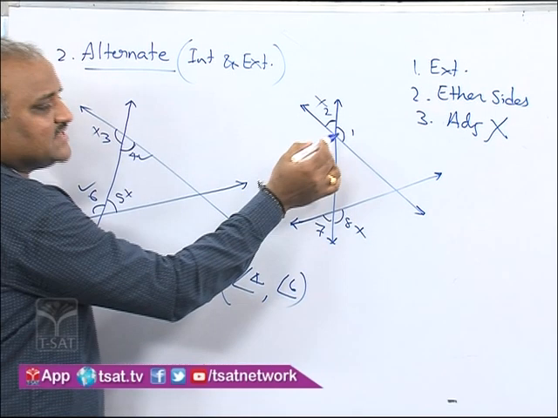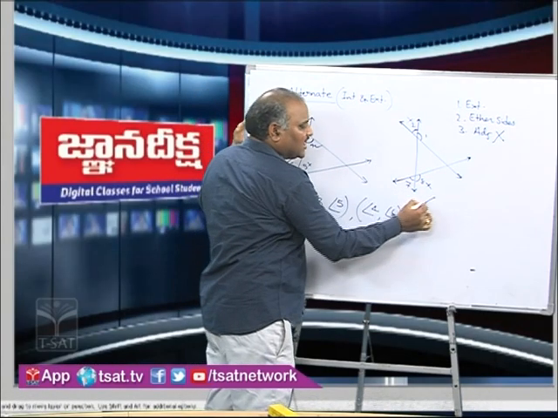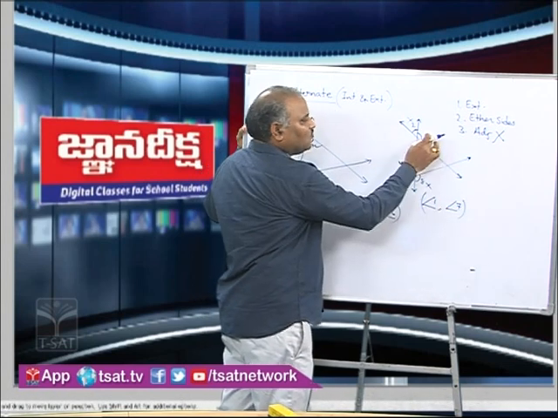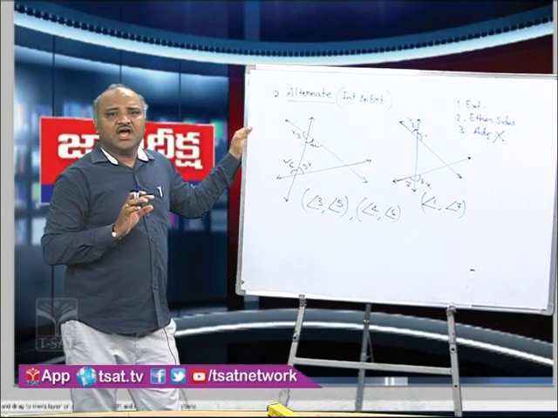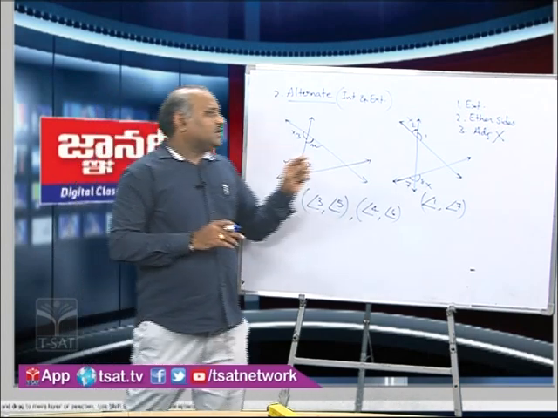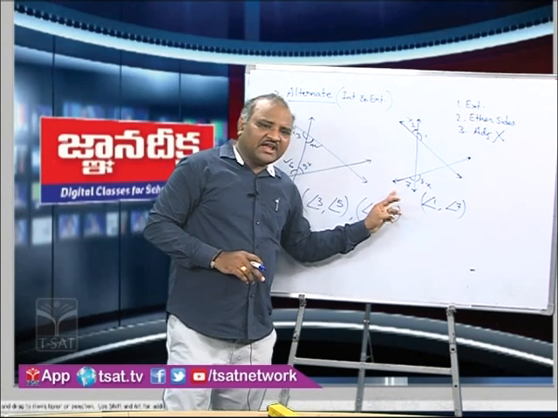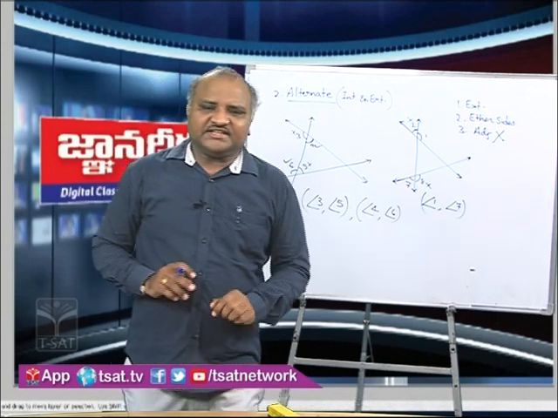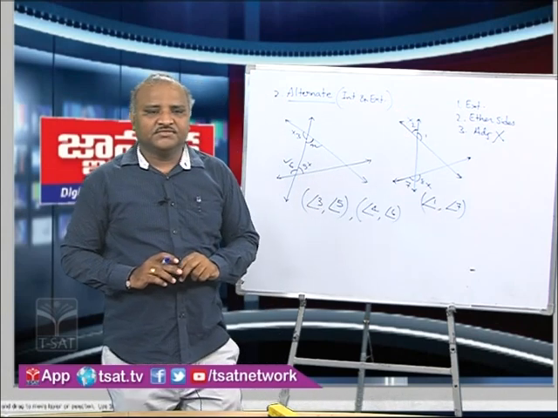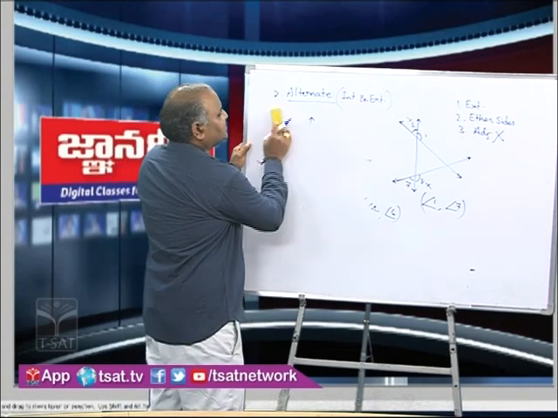So here what is our pair of alternate exterior angles? In this case, angle 1 and angle 7. Angle 1 and angle 7 is one pair of alternate exterior angles. Now what can be the next second pair? That is angle 2 and angle 8. So angle 1 and angle 7 is one pair of alternate exterior angles, and the second pair is angle 2 and angle 8. So this is completely about alternate interior and alternate exterior angles.